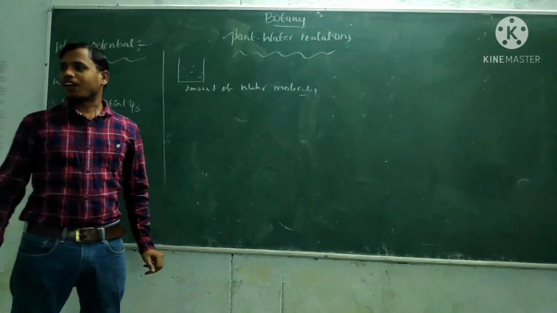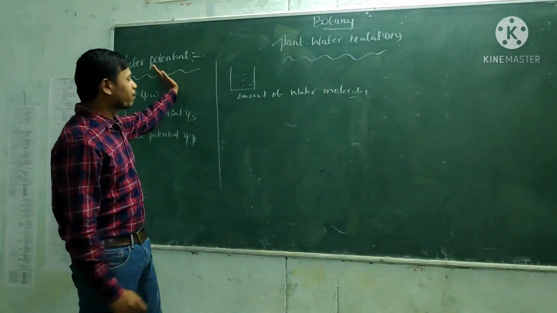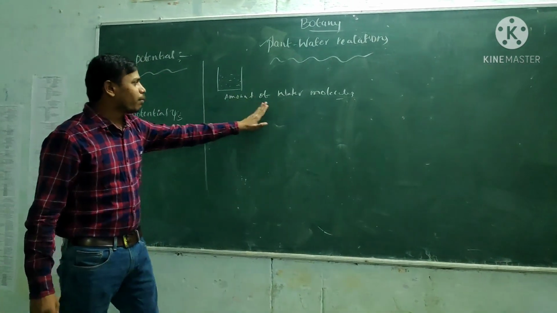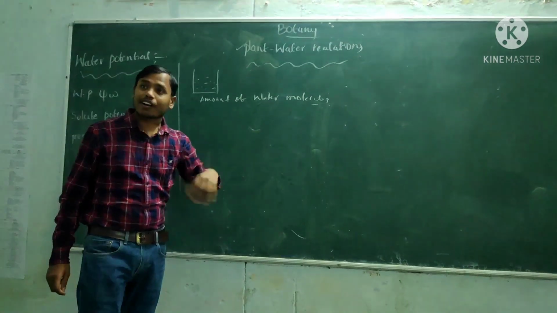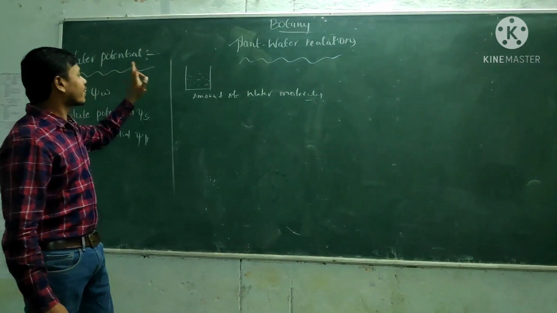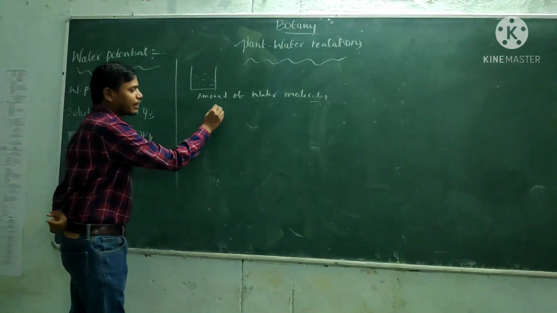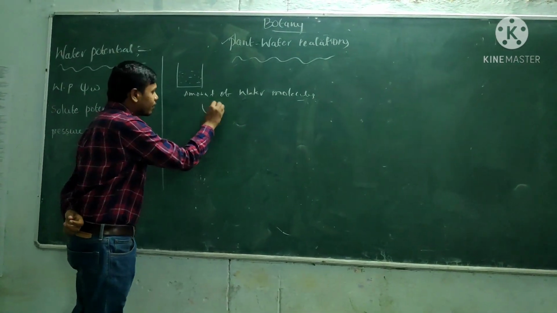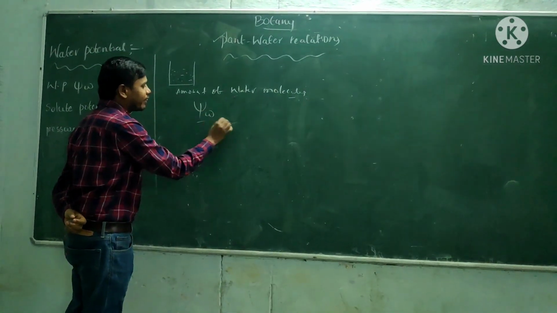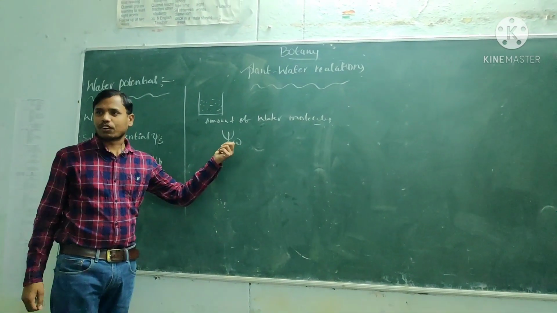Is it clear? What is the meaning of water potential? The amount of water molecules, how many water molecules are there in that solution, that is called water potential. Water potential is indicated by psi W.